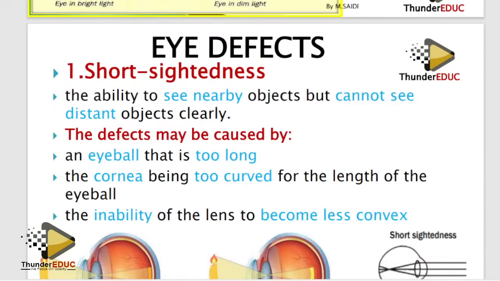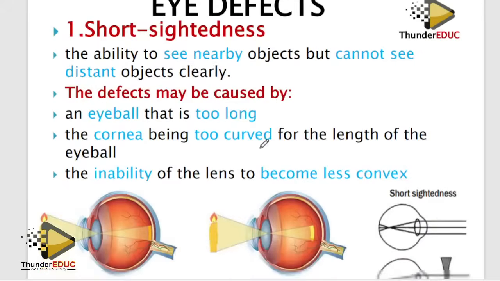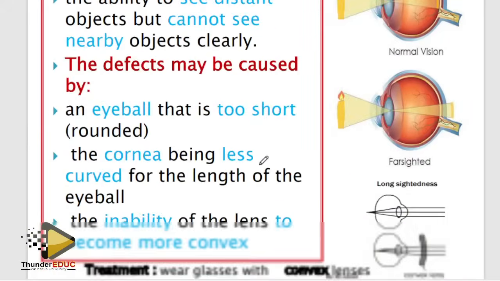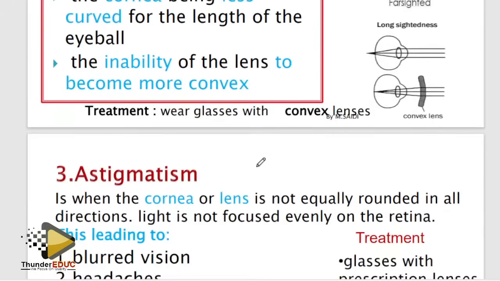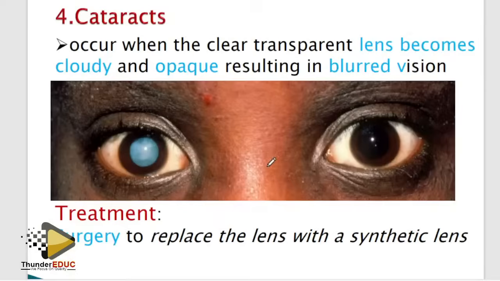So let's see what it means here. Eye defects: short sightedness. When you say short sight, it means that you can see things which are near. Long sight means that you can see things which are far. Astigmatism means that you can see things, but you have some problems with the edges. Then cataracts, the lens has clouded. It means that light cannot go through, so you can't see things clearly.